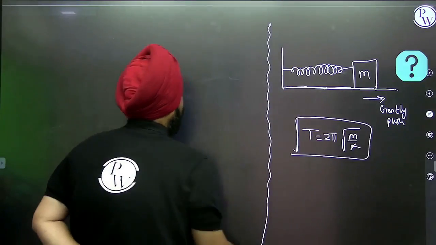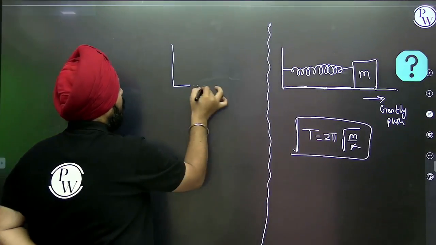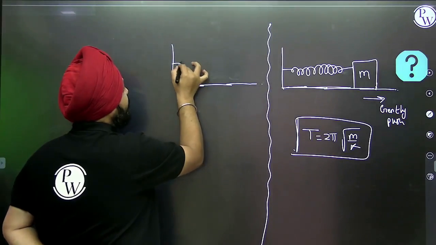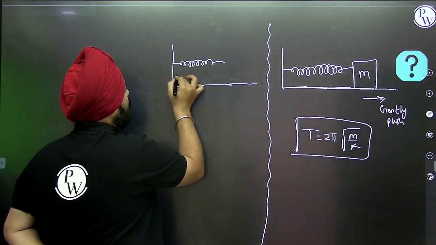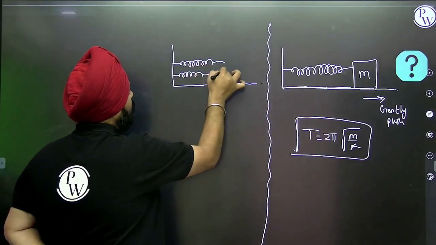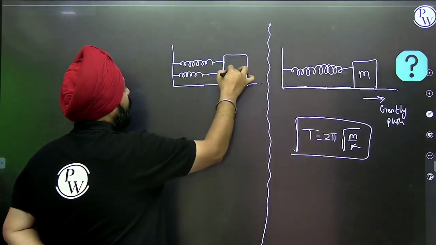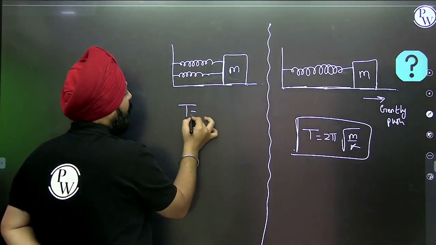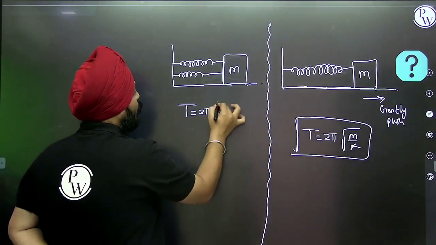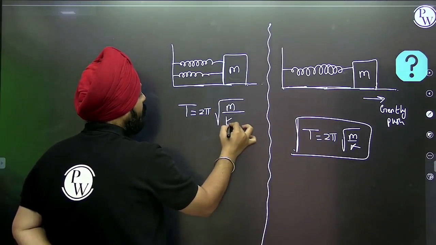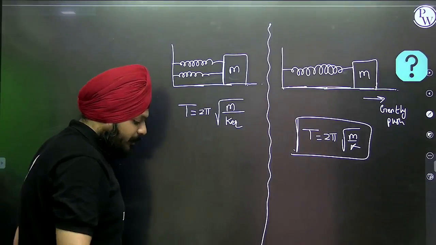Now, suppose two springs are connected in parallel. What will be the formula of time period of SHM? T is equal to 2 pi under root of M by K equivalent.